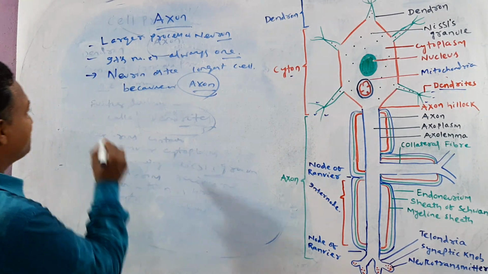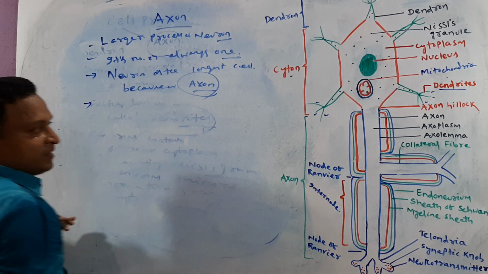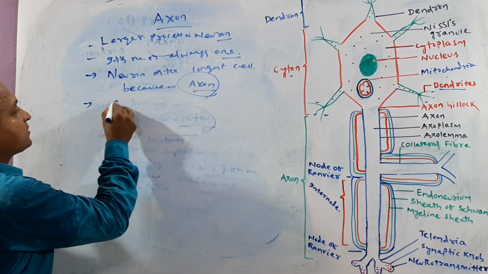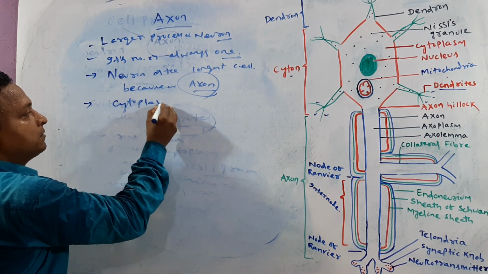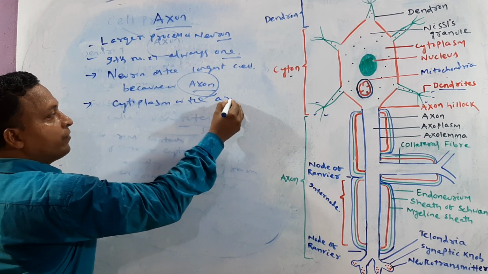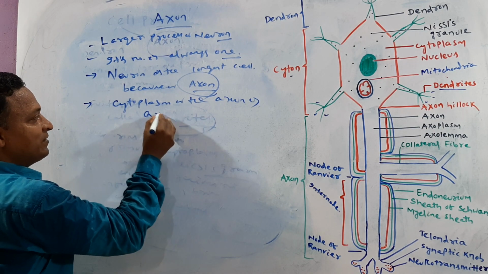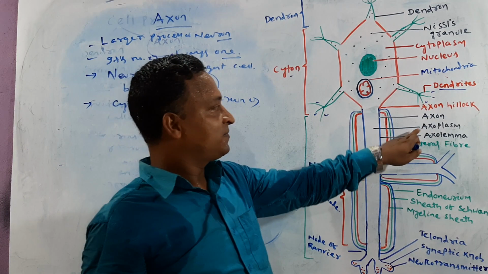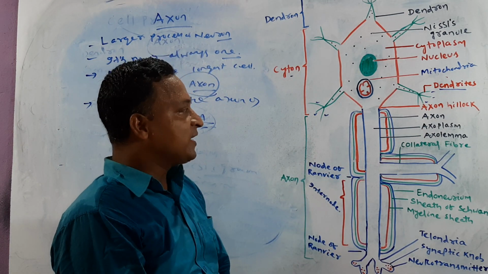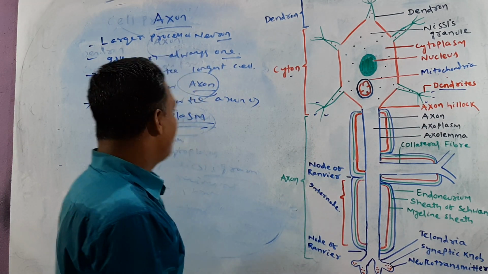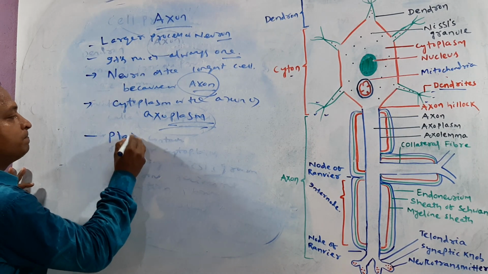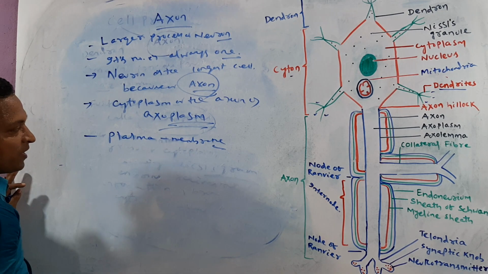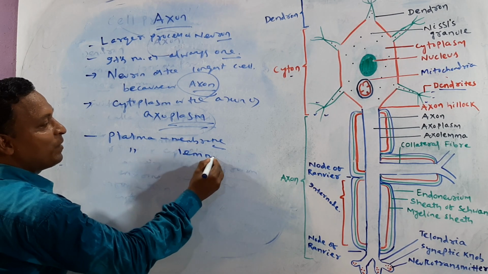Next, the cytoplasm of the axon is called which plasm? Axoplasm. Now you know the plasma membrane is otherwise called plasmalemma.